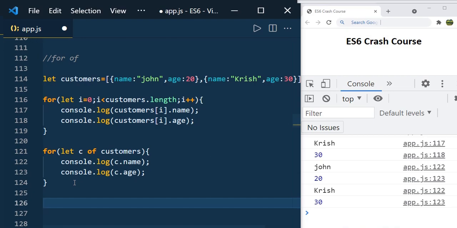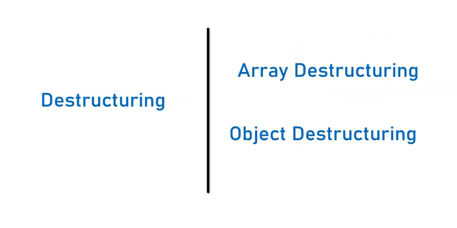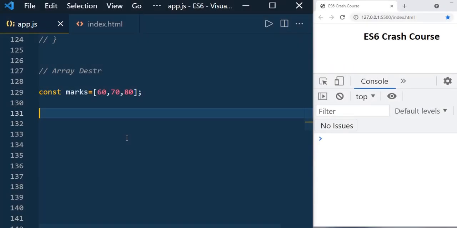Now let's move to section 2. In section 2 we are going to talk about destructuring. We are going to talk about array destructuring and object destructuring. Remember, these two are very important. So we have an array with marks 60, 70, 80.